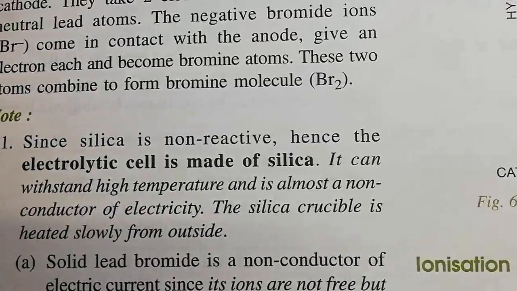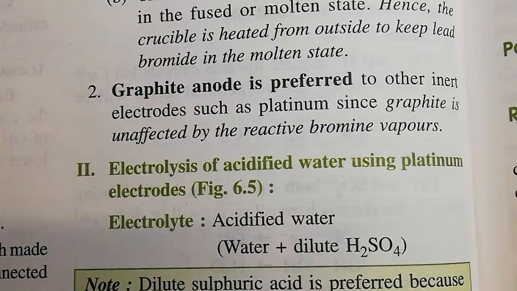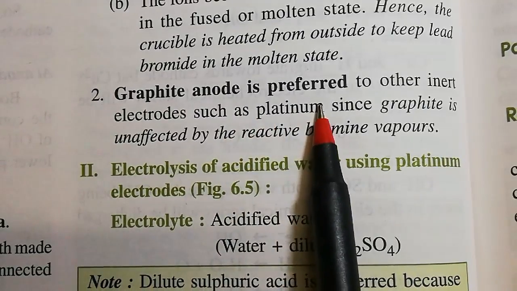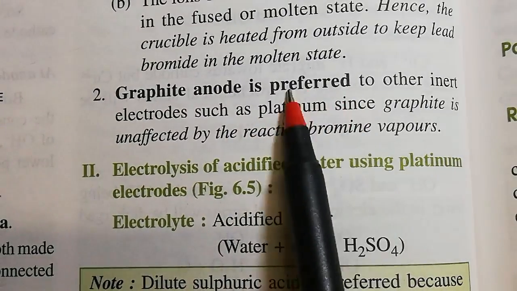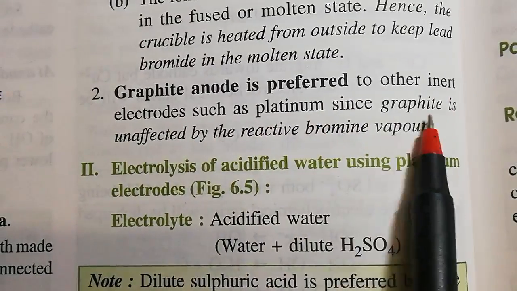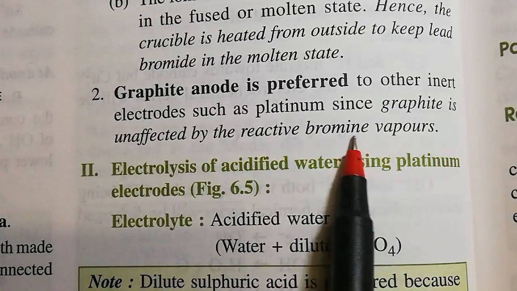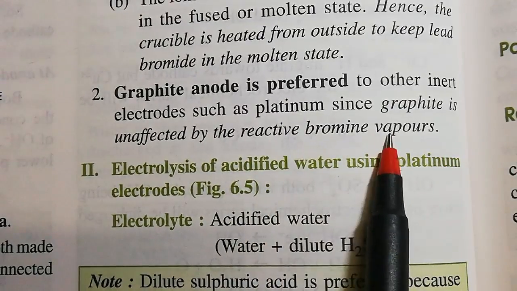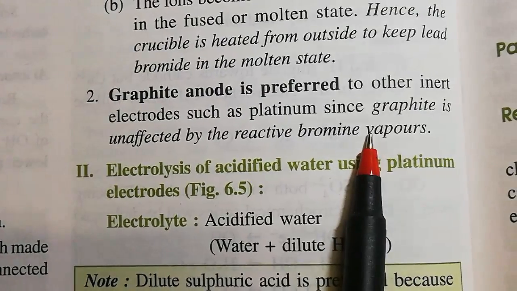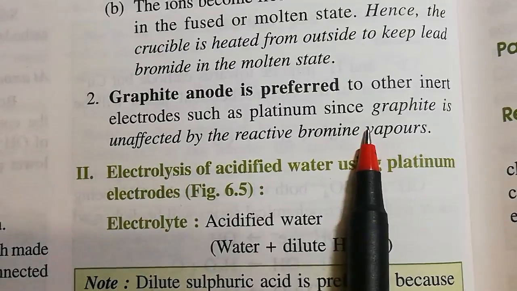The second point we have to remember regarding this electrolysis is that a graphite anode is preferred. Why? A graphite anode is preferred to other inert electrodes such as platinum, since graphite is unaffected by the reactive bromine vapor. The bromine vapor is produced at the anode, so the electrode should be inert towards it.